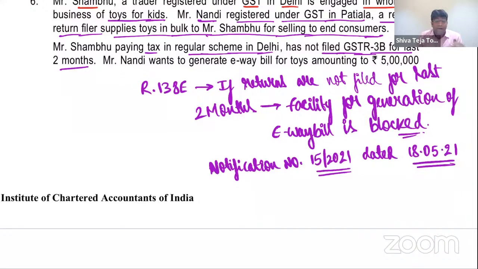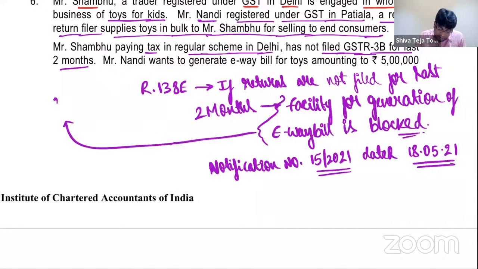An interesting amendment has come up, my dear friends, which has come up very recently, and which is covered in the statutory update and also in the amendments video, where they have specified that this facility for generation of e-waybill is blocked only as supplier, but not as recipient. So if Nandi wants to generate e-waybill in the name of Shambhu, Nandi can do that. But if Shambhu wants to generate e-waybill for outward supplies, Shambhu cannot do that.